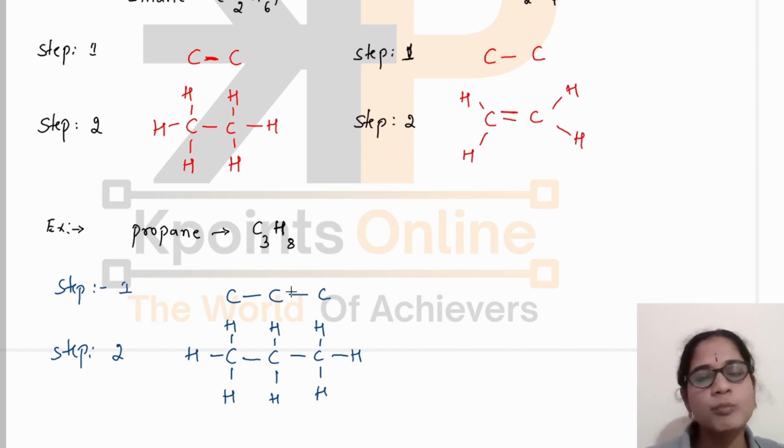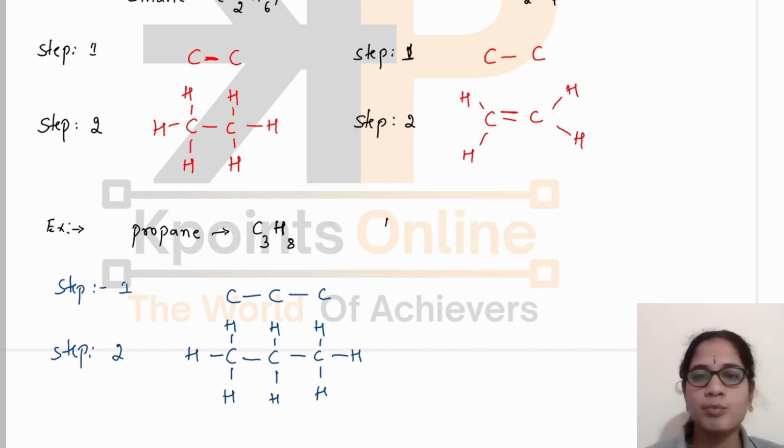Already it has 2 bonds, so we have written only 2 hydrogens here. Whereas in the case of the third carbon atom, again it is linked to only 1 carbon atom, so we have written 3 hydrogen atoms for that carbon. Now overall, the molecular formula C3H8 has this structure.